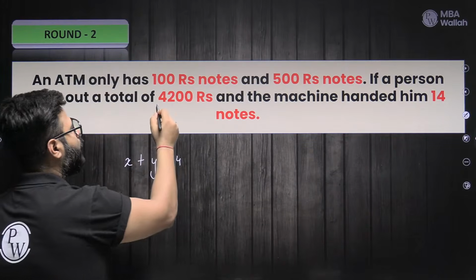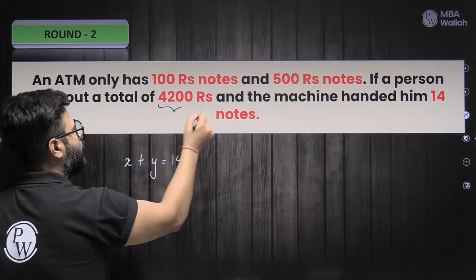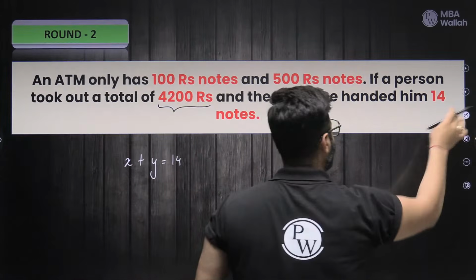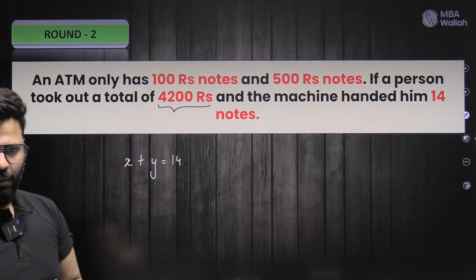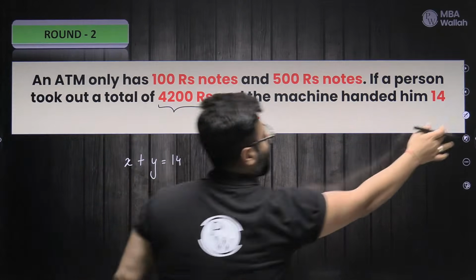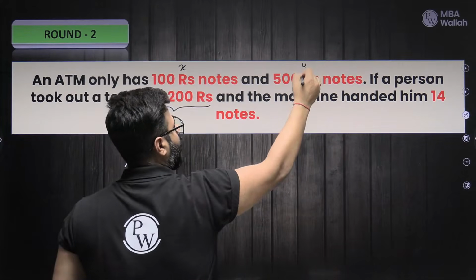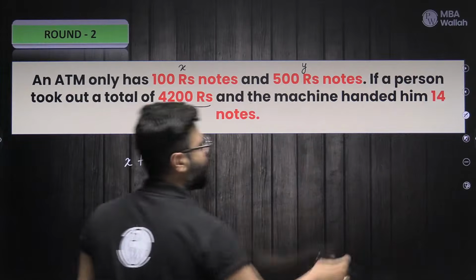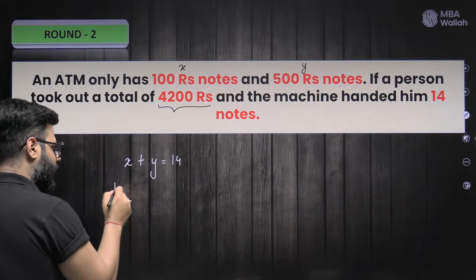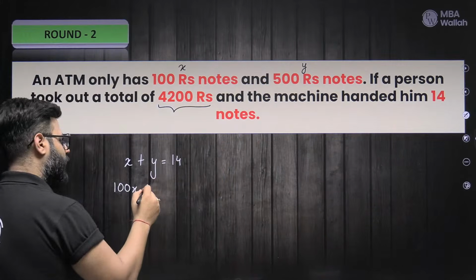Money. We also know that a total of 4200 rupees we have. So what will be the equation that we'll get from the money? Come on, the chat, please. If we are assuming X notes of 100 rupees and Y notes of 500, what will be the equation, guys? 100 rupees X notes, that's 100X. 500 rupees Y notes, that's 500Y.